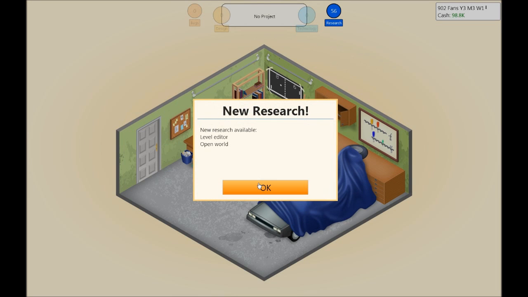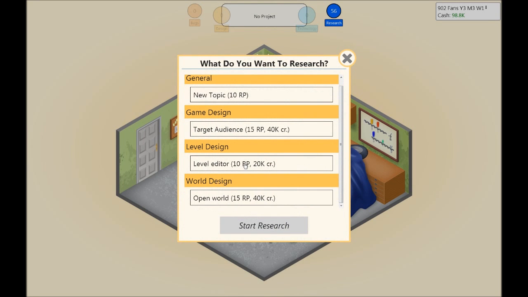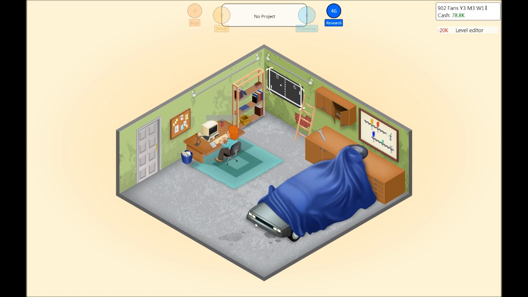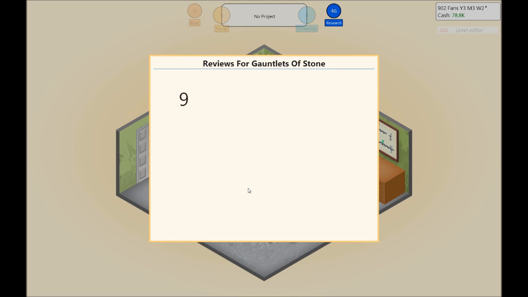Level editor, open world. So let's do that. This will allow players to create their own levels in games, which is something that I enjoy myself. Gauntlet of Stone, please be good reviews. I need the money. 7. Please be great reviews then. Yeah, that's slightly better.